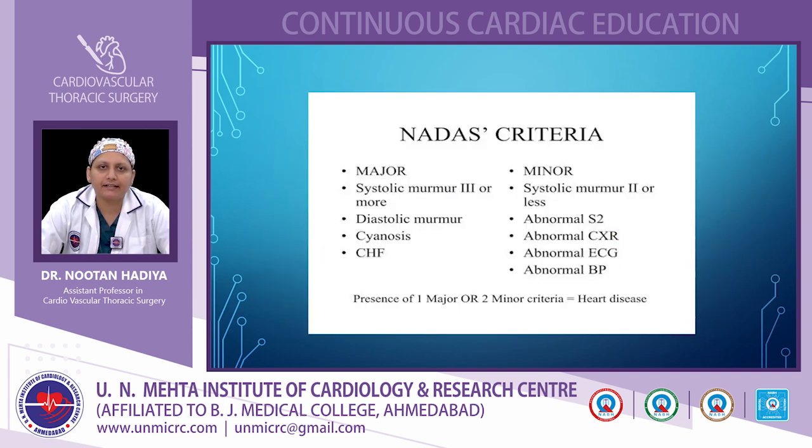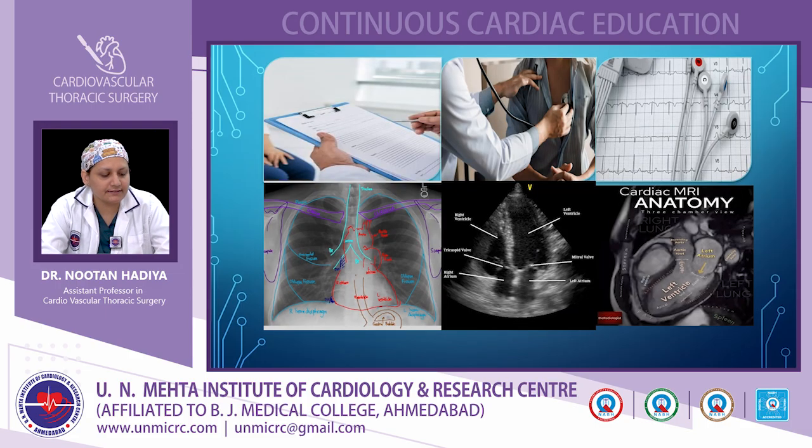Coming to the Nadas criteria. The Nadas criteria is used to screen children with heart murmur to diagnose cases of congenital heart disease. There are 4 major and 5 minor criteria. Major criteria include systolic murmur of grade 3 or more, diastolic murmur, presence of cyanosis, or congestive heart failure. The 5 minor criteria include systolic murmur of grade 2 or less, abnormal second heart sound, abnormal ECG, abnormal chest X-ray, or abnormal blood pressure. Presence of 1 major or 2 minor criteria suggests the presence of congenital heart disease in the patient.